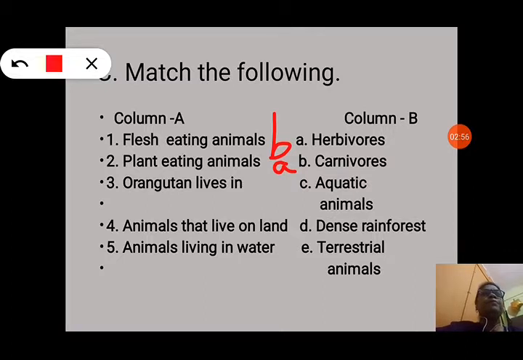Orangutan lives in dense forest. So we will write here option D. Number 4, animals that live on land. Animals that live on land are called terrestrial animals. So option E will be correct in this case. Now number 5, animals living in water. Animals that live in water are called aquatic animals. So option C will be correct. So we have made all the matches.